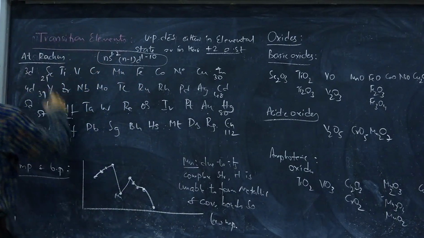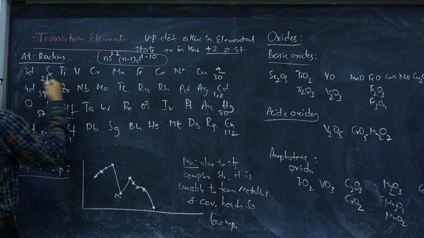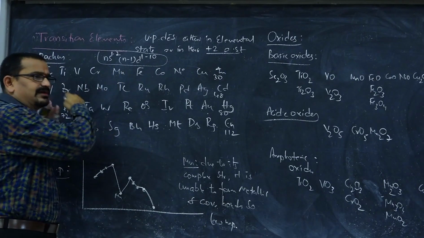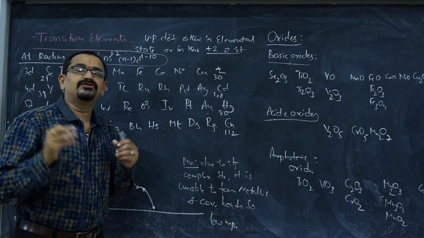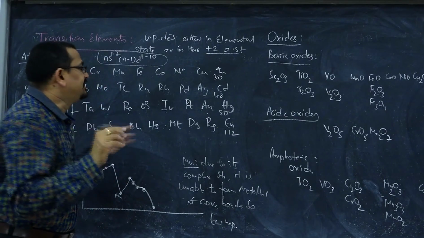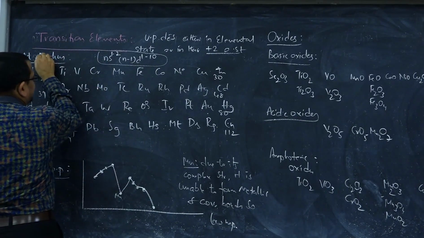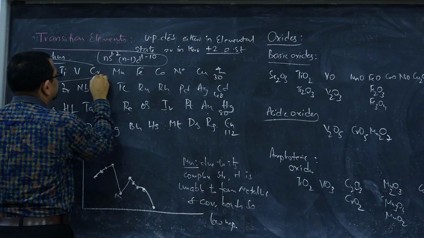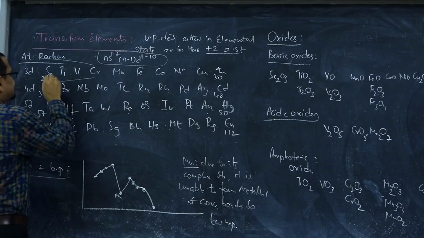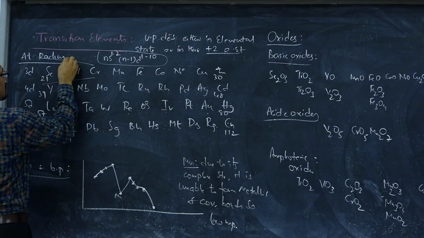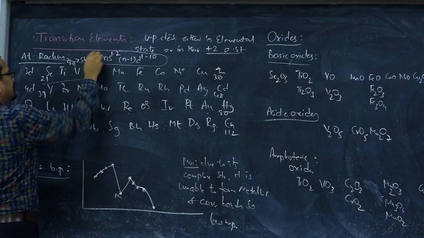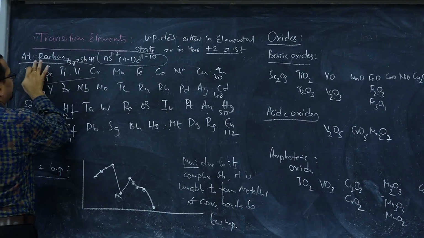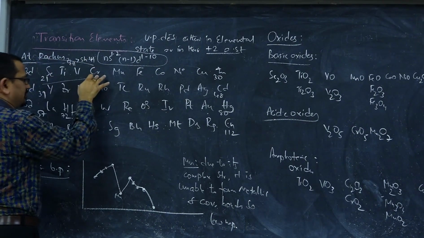And when it comes to the atomic radius trend, usually from left to right, atomic radii decrease due to increase in effective nuclear charge. But here, in 3D series, atomic radius decreases from scandium to chromium. It decreases because effective nuclear charge dominates the shielding effect from scandium to chromium.